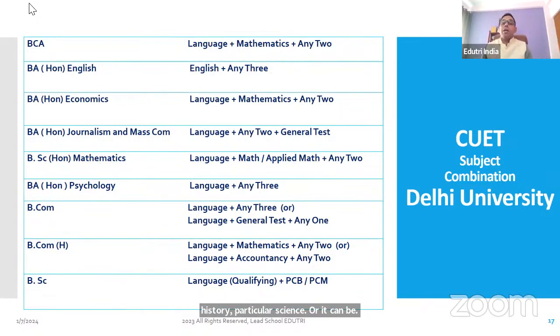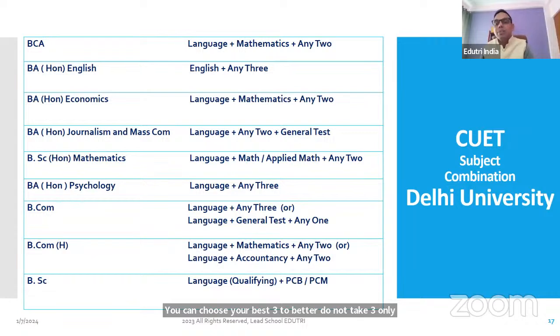Now, please remember, if they have written language plus any three, and you have language plus four subjects in your class 12, my suggestion to all of you is to appear for all four, because language will be marked, and from the other four, the best three will be marked. You can choose your best three. So better do not take three only. If you have four subjects in class 12, go with all four.